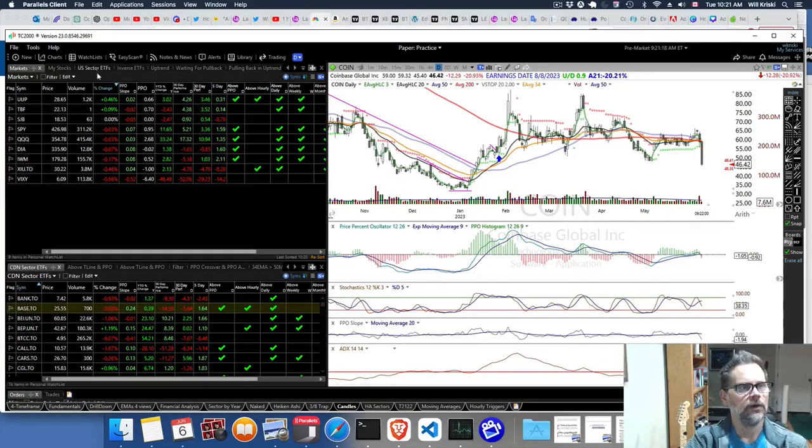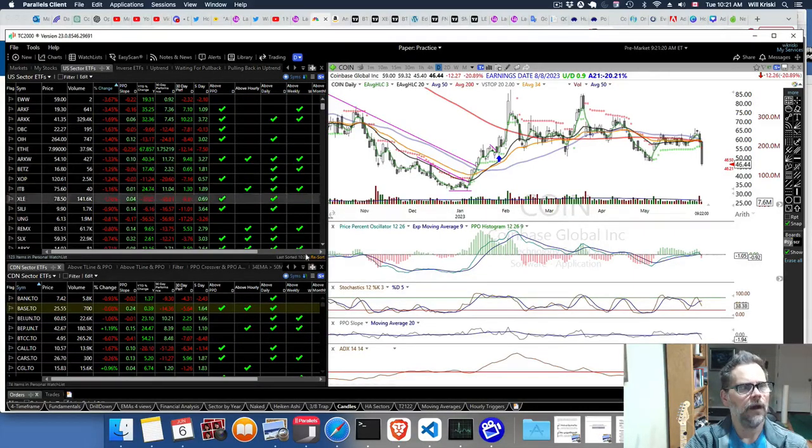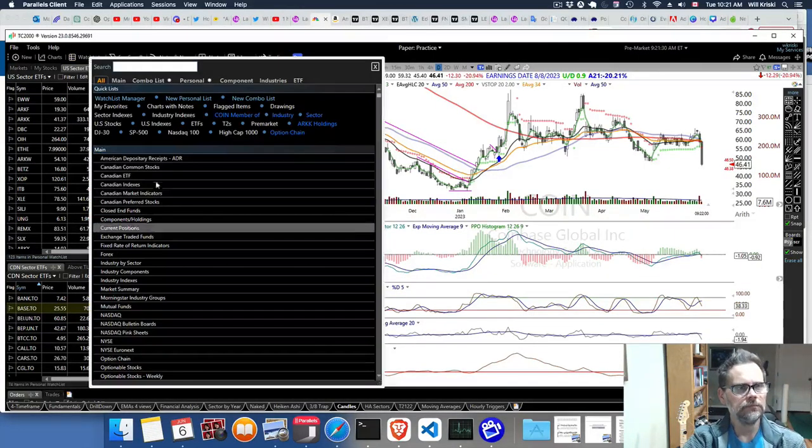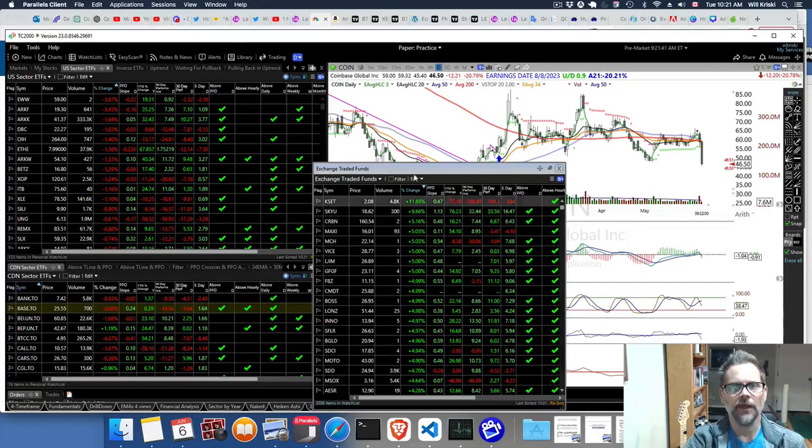So if we go to the sector ETF tab that I have, these are just ones I added myself. If you go to this watch list, there are some up here at the top: US stocks, indices, ETFs, pre-market, and you can click on ETFs and get a ton of ETFs.